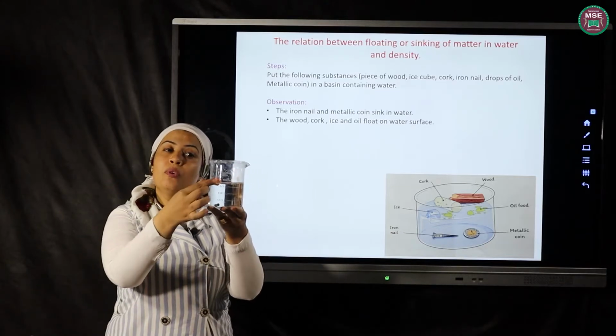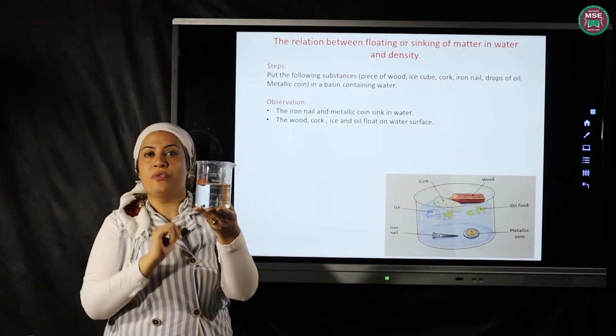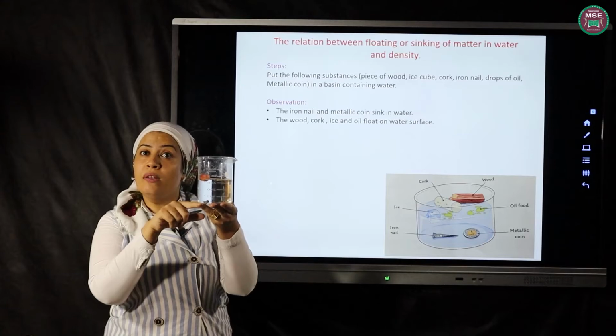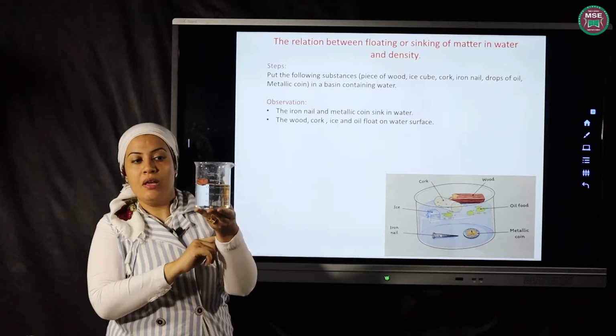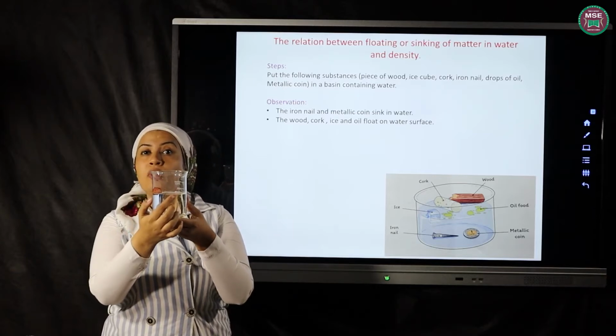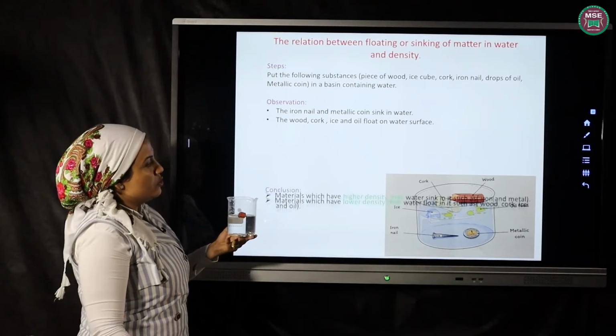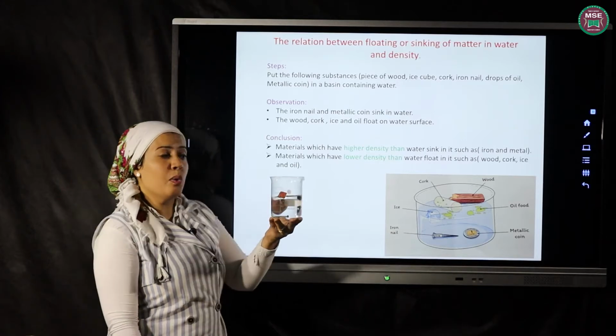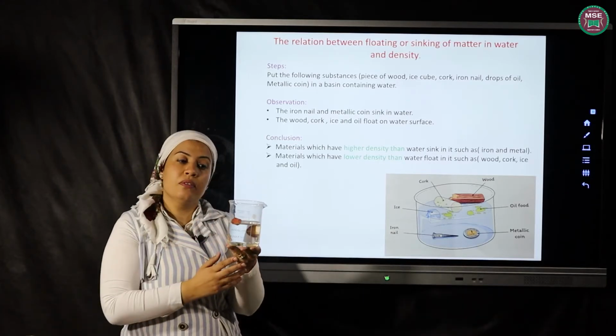That the piece of cork will float on the water surface, but the coin will sink in the water, and the iron nail also, but the piece of wood will float on the water, as shown in the figure. Why does the cork float on the water surface?